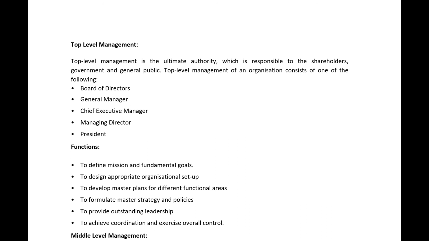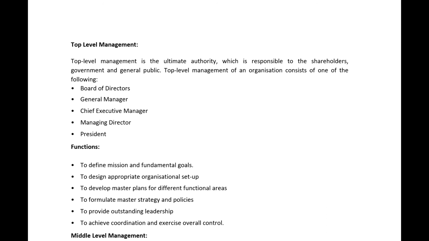To design an appropriate organizational setup. A perfect organizational setup is done by top level management, to develop master plans for different functional areas. So there may be sales, there may be products. So there are different departments. For example, let's talk about an engineering college as an example. For an engineering college, there is some management, right? Management in the sense of president or vice president or principal.